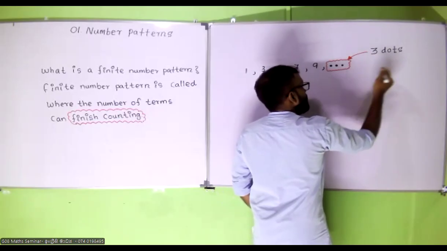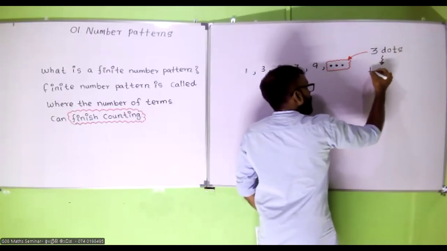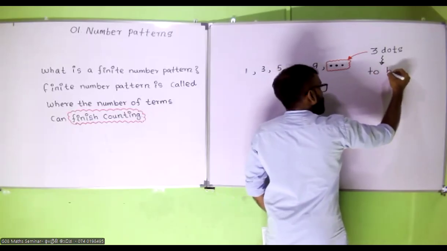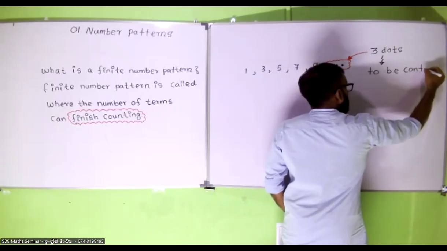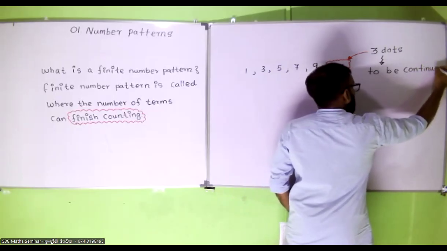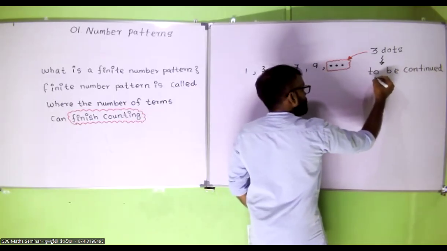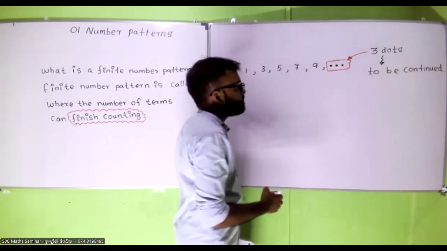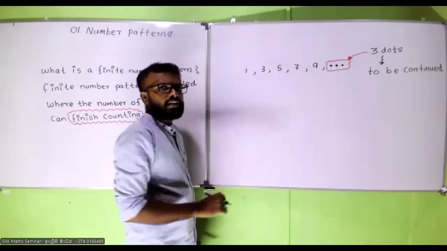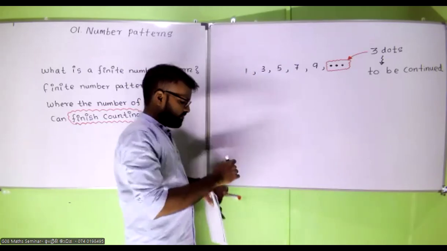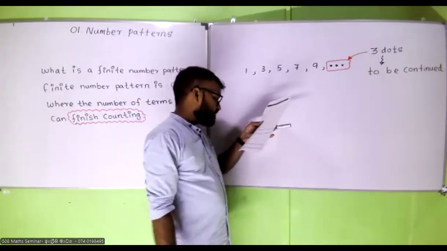So I will write like this: 3 dots means to be continued, not finish. It can continue.